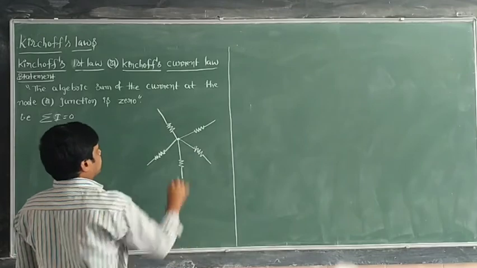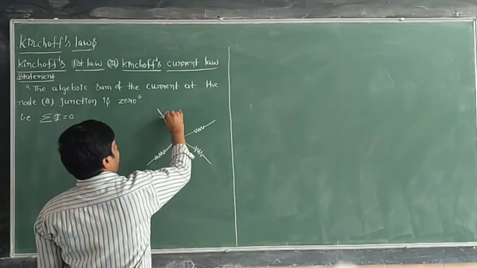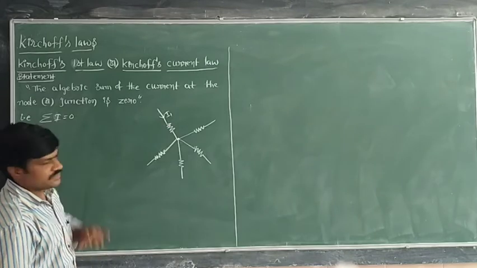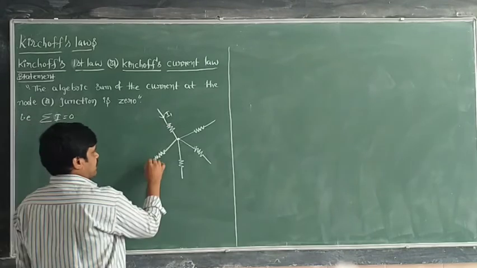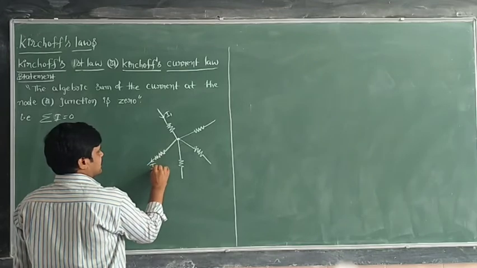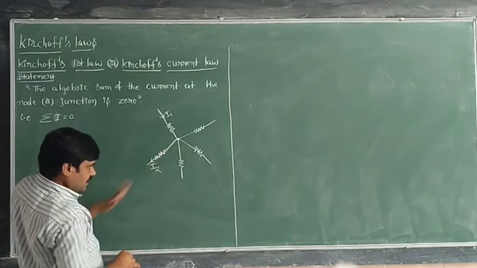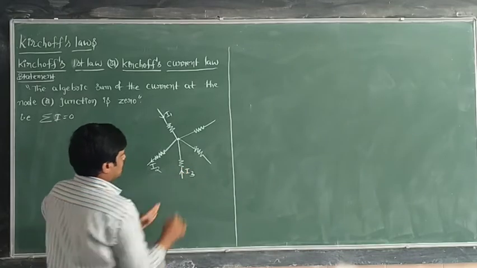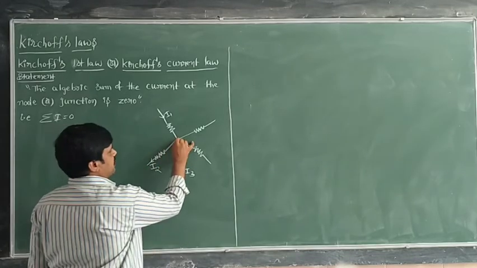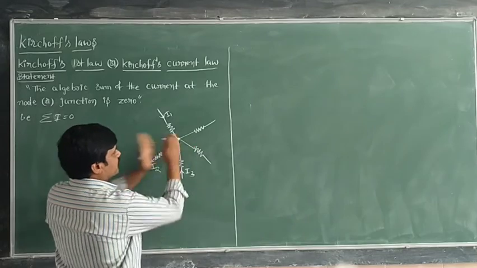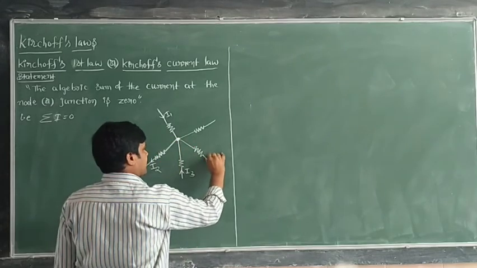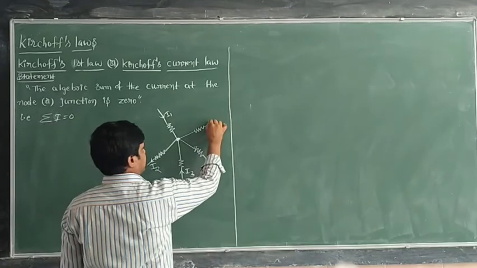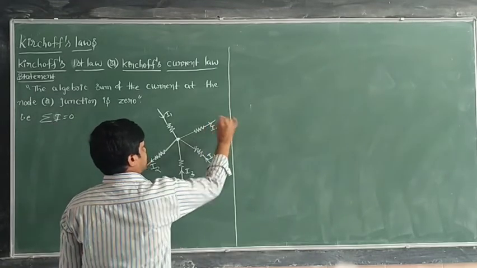Here from the first branch current I1 is flowing towards the junction, in the second one current is leaving from the junction, I3 current is flowing towards the junction, I4 current also towards the junction, and I5 current is away from the junction.